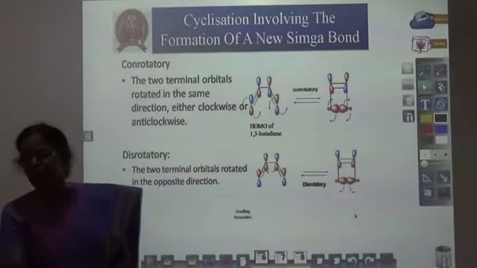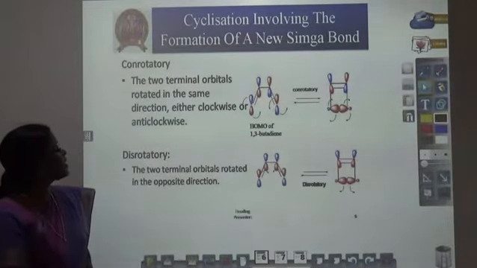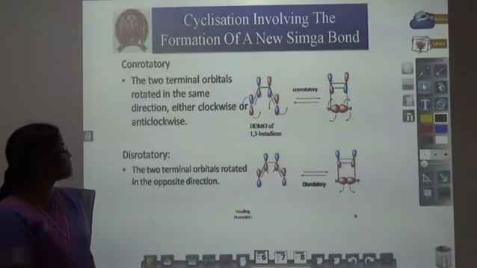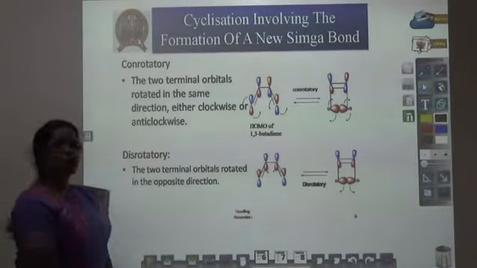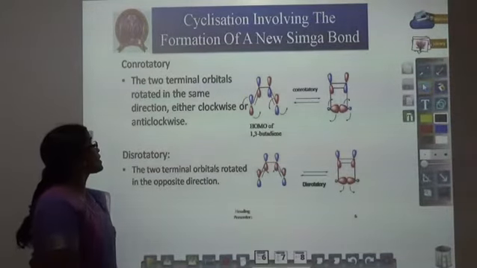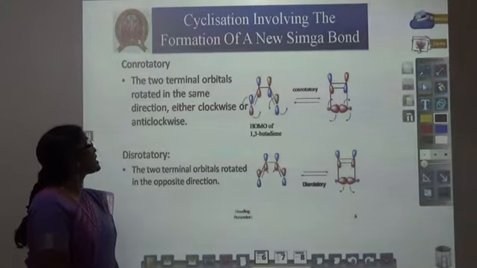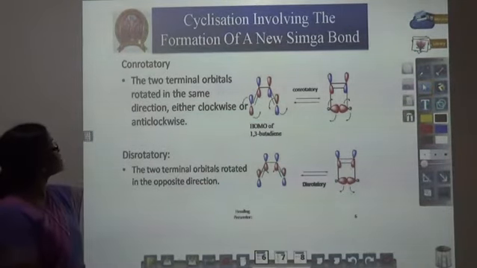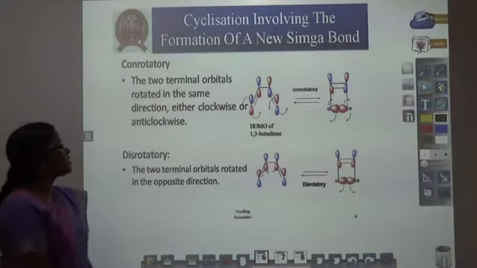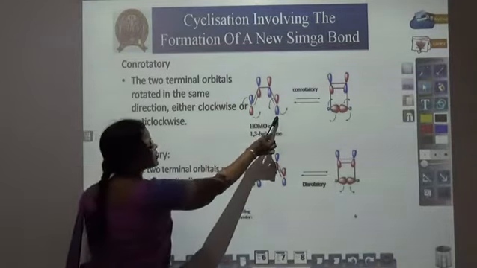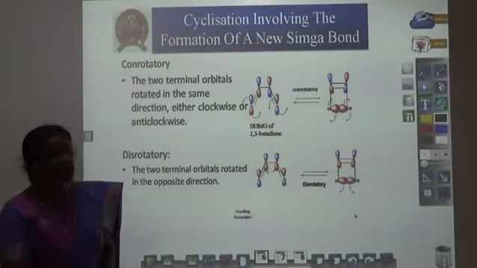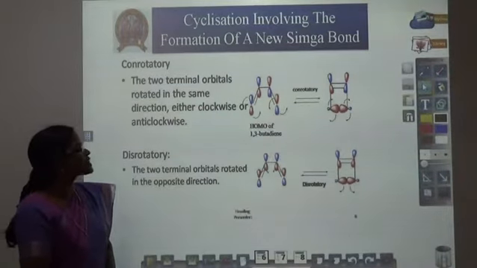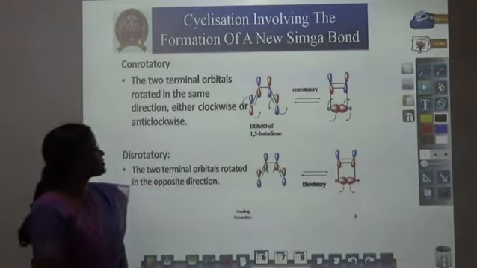Now, the pi molecular orbitals should be rotated in two ways to convert a pi bond into a sigma bond. What are the two different ways of rotation of pi molecular orbitals? They are denoted as the con-rotatory process and the dis-rotatory process. What is meant by the con-rotatory process? The two terminals of the pi molecular orbitals are rotated in the same direction. It is called the con-rotatory process.